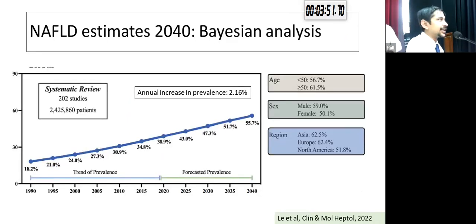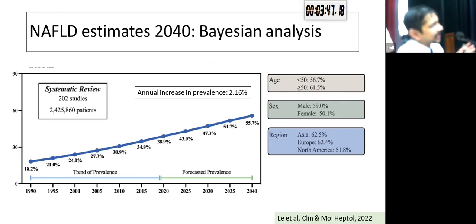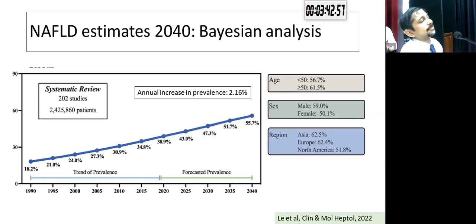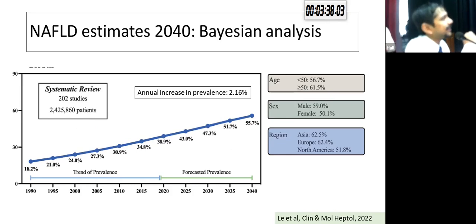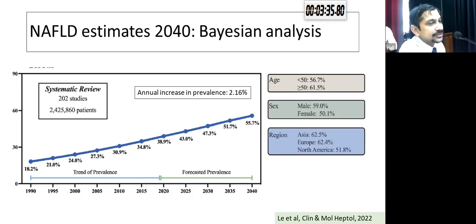So, coming to future estimates of NAFLD. This is a Bayesian analysis that took data from around 202 patients. What we find is that the prevalence of NAFLD is estimated to increase by 2% every year. And by the year 2040, more than half of the world's population will have underlying NAFLD, around 56%. And the burden would be highest in Asia and Europe, with more than 60% of the population having NAFLD.